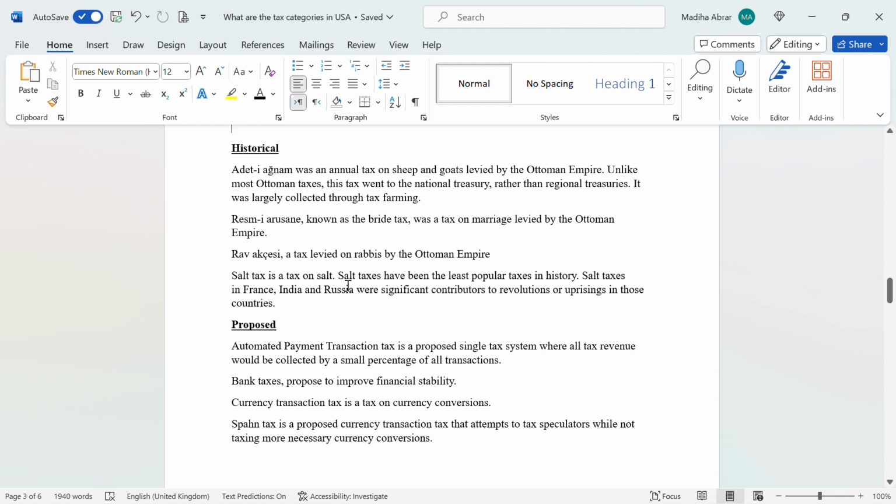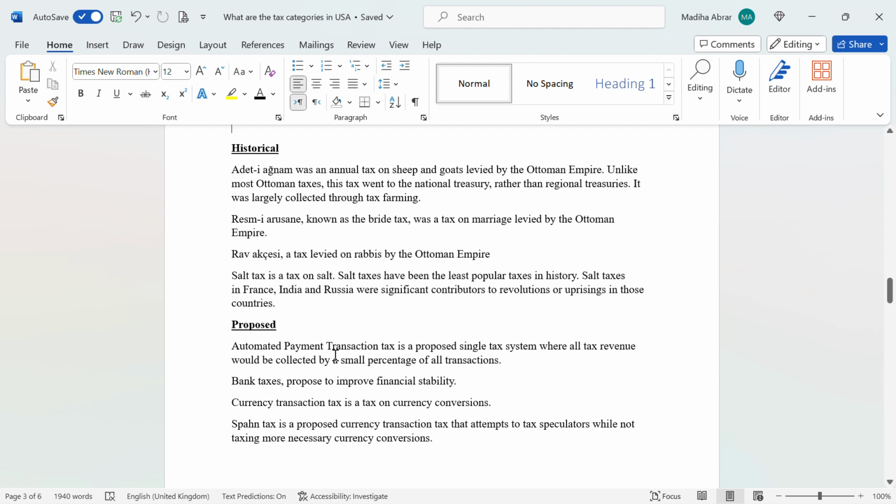Salt tax is a tax on salt. Salt taxes have been among the most unpopular taxes in history. Salt taxes in France, India, and Russia were significant contributors to revolutions or uprisings in those countries.